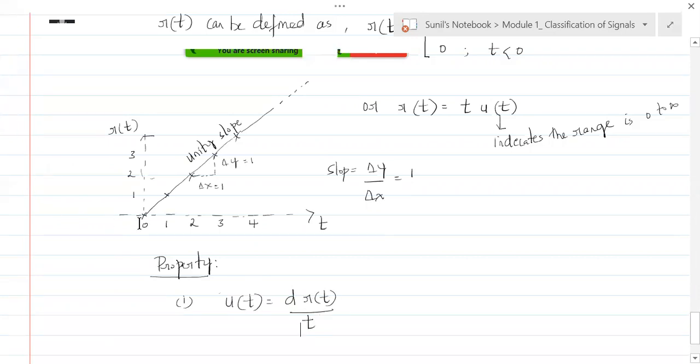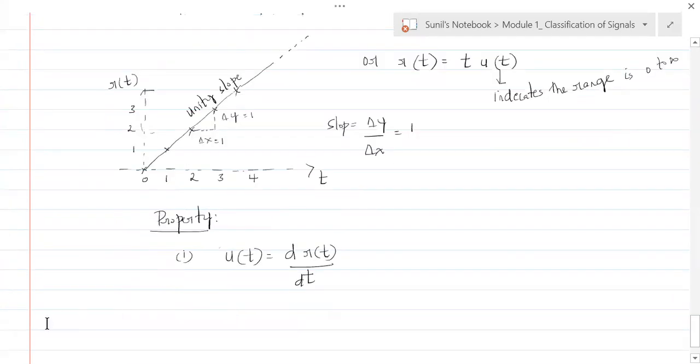R of t is not constant, but the change is constant. So that's why we get a constant entity, that is U of t. So this is d dt. Differentiation of a ramp with respect to t gives us the unit step function.